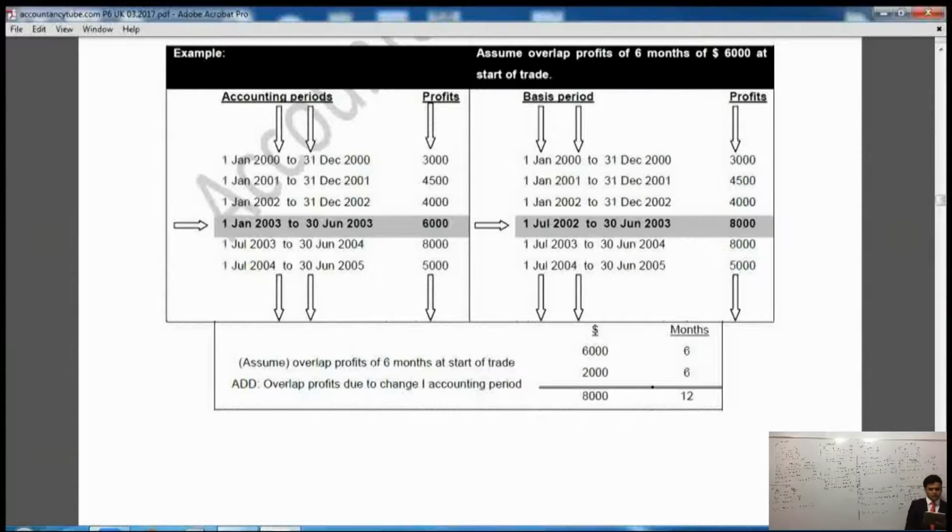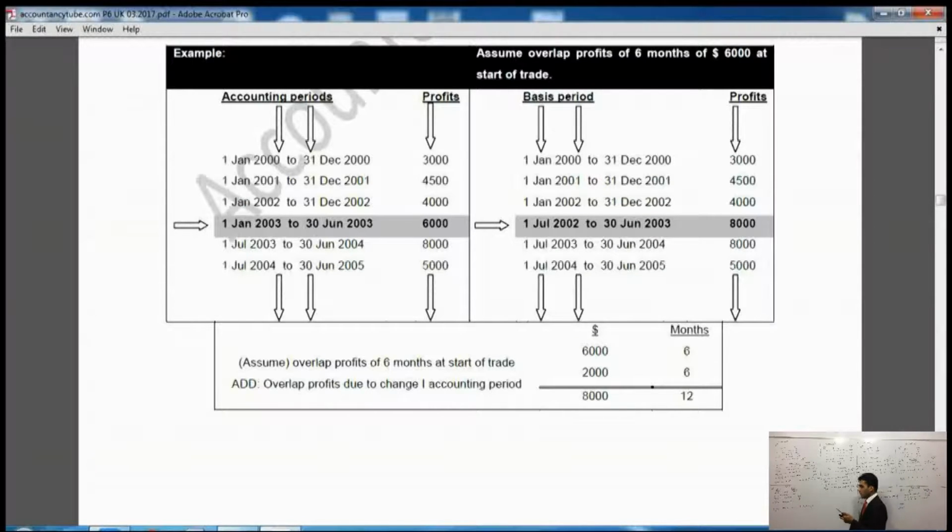Before, the periods were of 12 months, from 1st of January to 31st of December, whereas in this year he has changed his accounting date because he wants to make his accounts up to 30th June. So that's why he made a short accounting period. The change of accounting date has resulted in less than 12 months, because in this case it is only 6 months, from 1st of January 2003 to 30th of June 2003. The profit was £6,000 in this case.